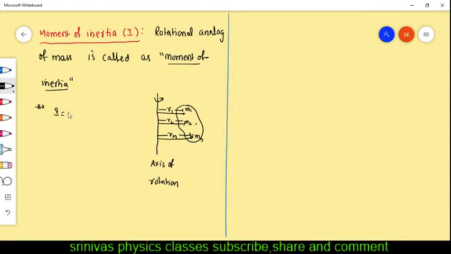Moment of inertia is m1 r1 square plus m2 r2 square and so on up to mn rn square. This is the formula for the moment of inertia. We can also write it in summation form: I is equal to summation mi ri square.